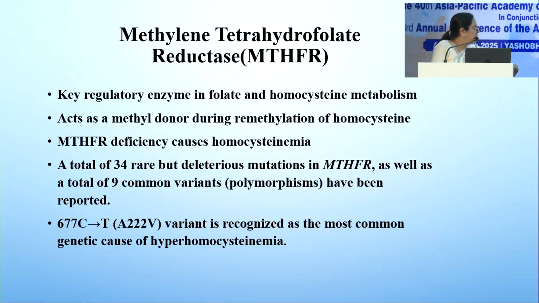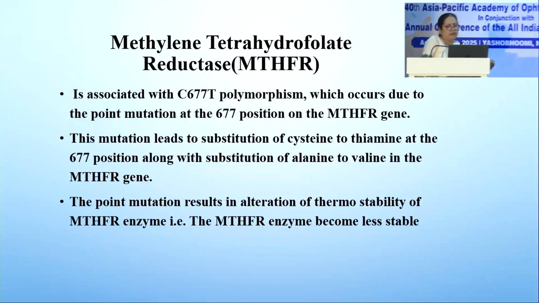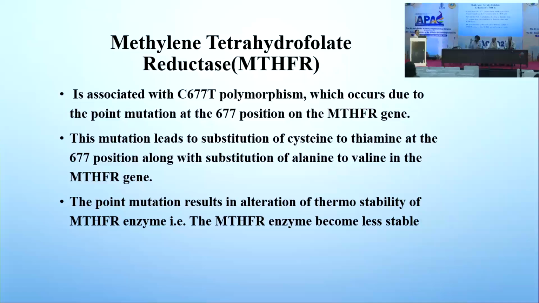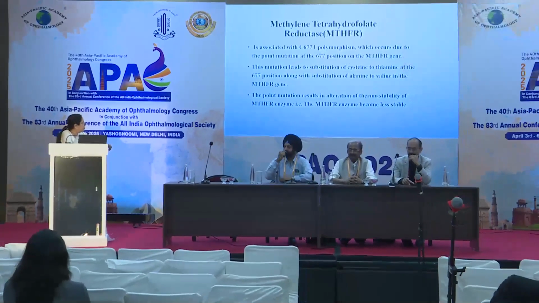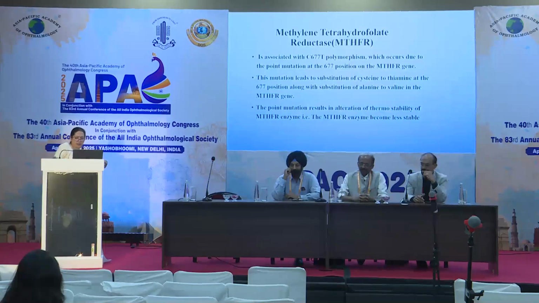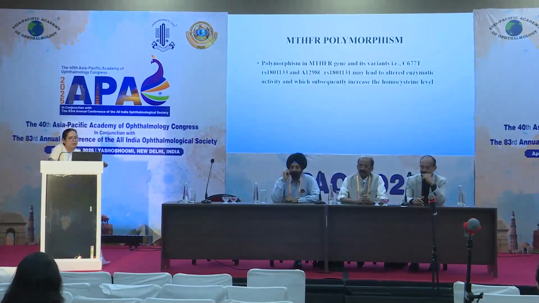There are 34 rare and 9 common variants known to us. The C677T variant is the most common cause of hyperhomocystinemia. This occurs due to a point mutation, which leads to substitution of cytosine to thymine at the 677 position, and later on substitution of alanine to valine at this position. And this makes the gene less thermostable.